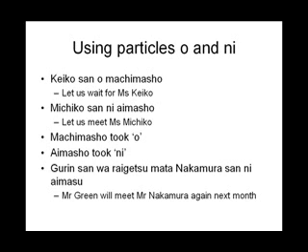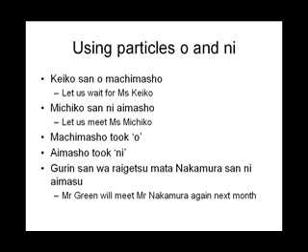The particle ni has many meanings. These are on, in, at, for, from, to, and with. Here we can say it means with. That will mean Michiko-san ni aimashou has a meaning, let us meet up with Miss Michiko.